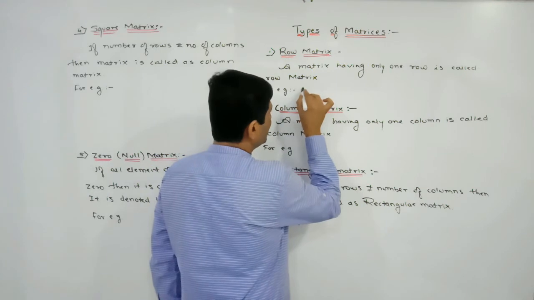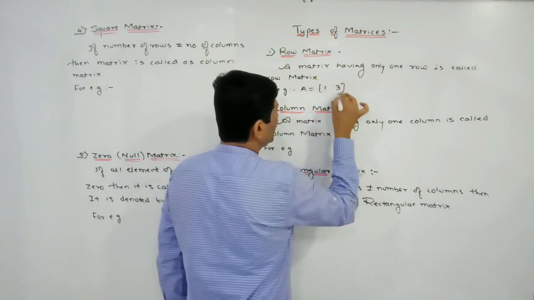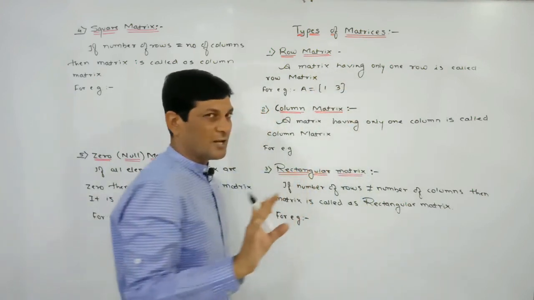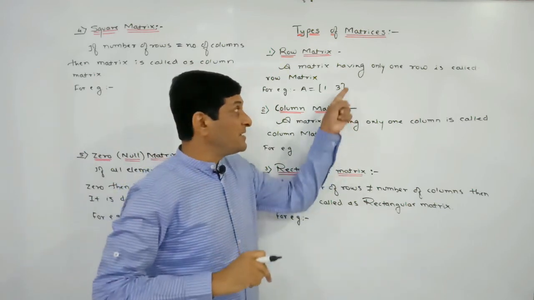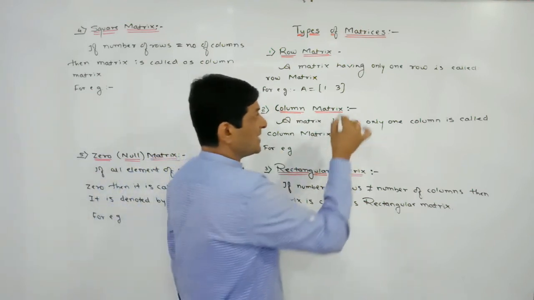Let A be a matrix whose elements are, say, 1, 3. If you observe here, how many rows are there? 1 row. How many columns are there? 2 columns. But there is no condition on column. The condition is only on row. A matrix having only 1 row is called a row matrix. Just take another example.